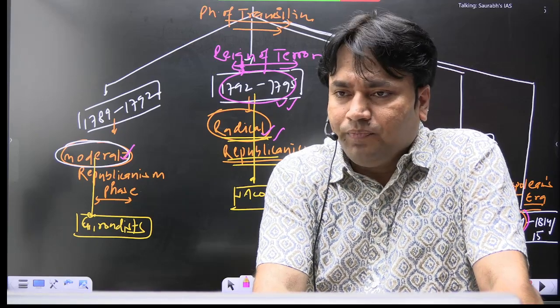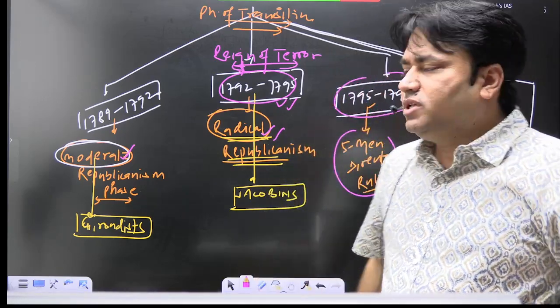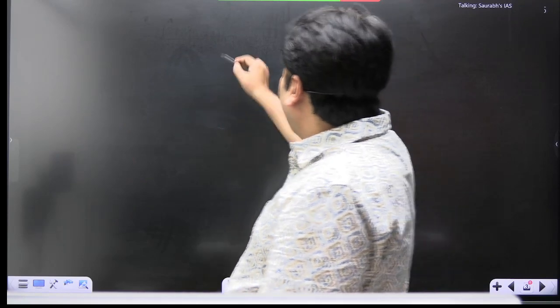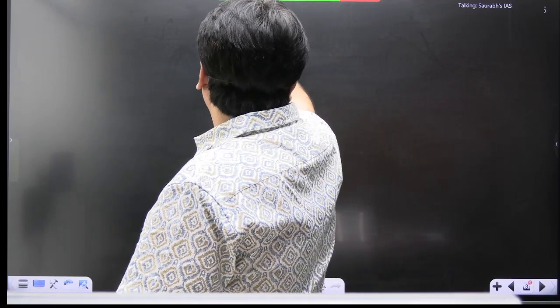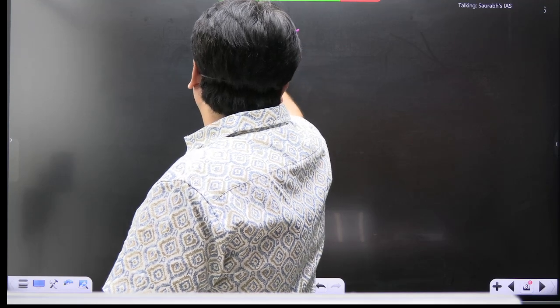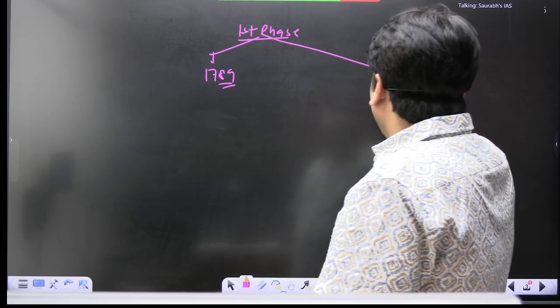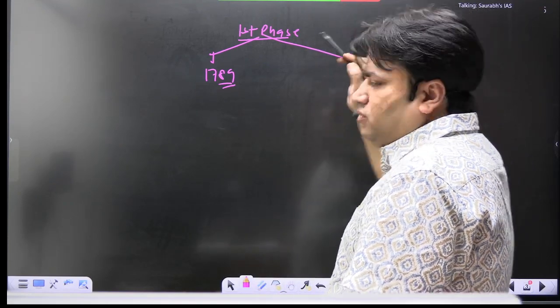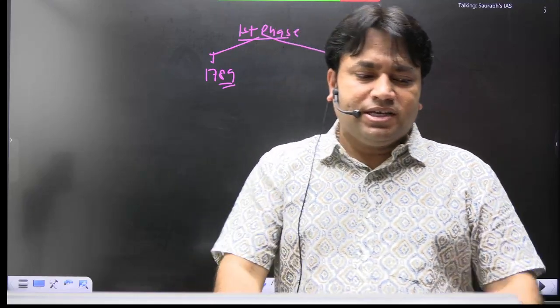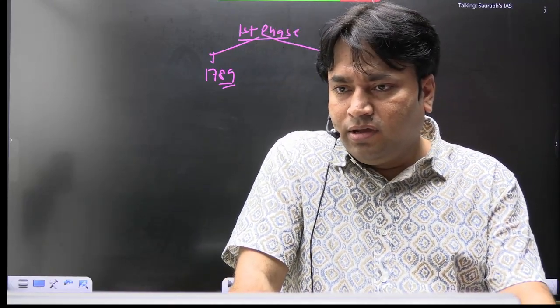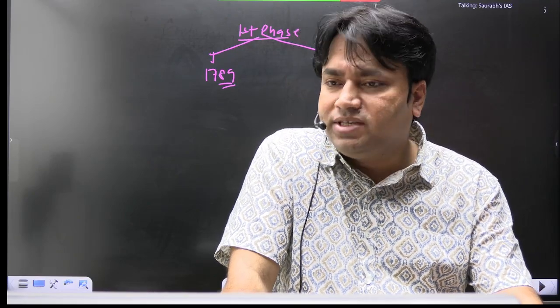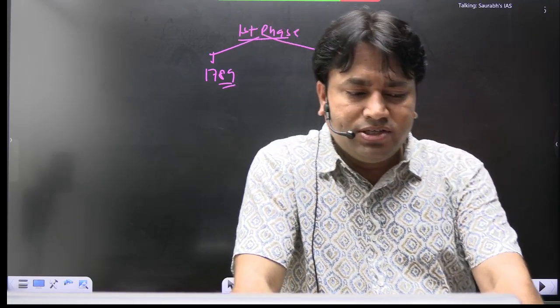Okay, now the first phase we are going to discuss. What are the important developments in the first phase, 1789 to 1792? What are the important developments? Sketches draw कर रहे हो कि नहीं आप लोग? ठीक है, sketches draw करना. This is very scientific. You can use the sketches in your answers also.